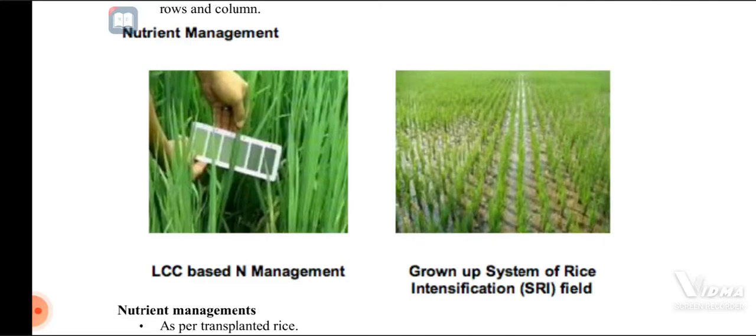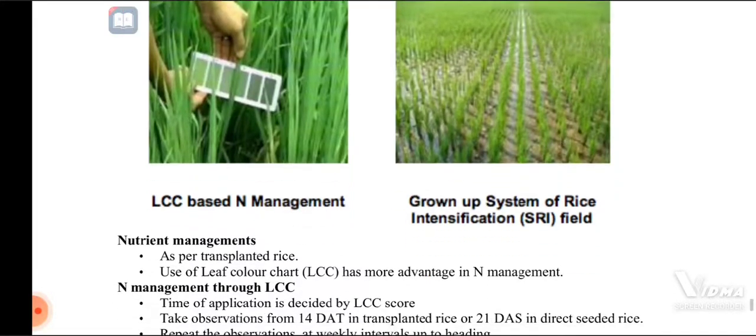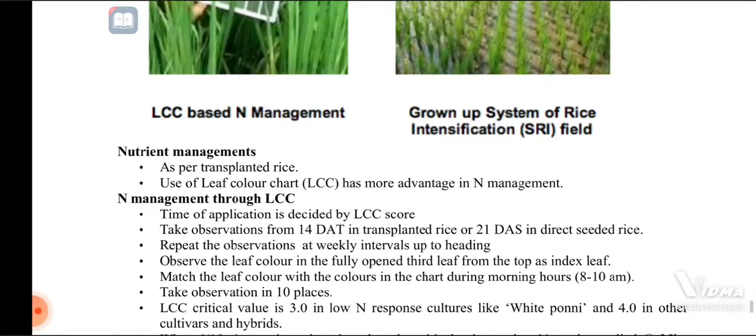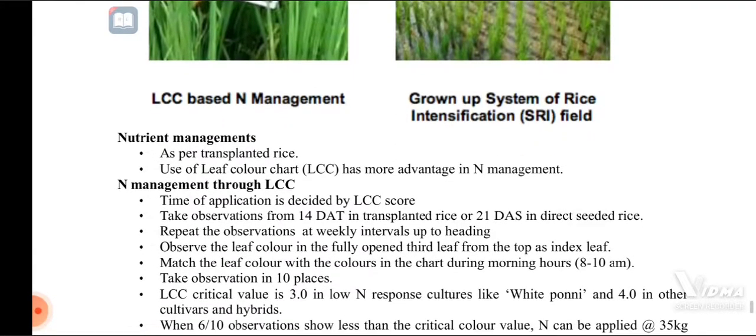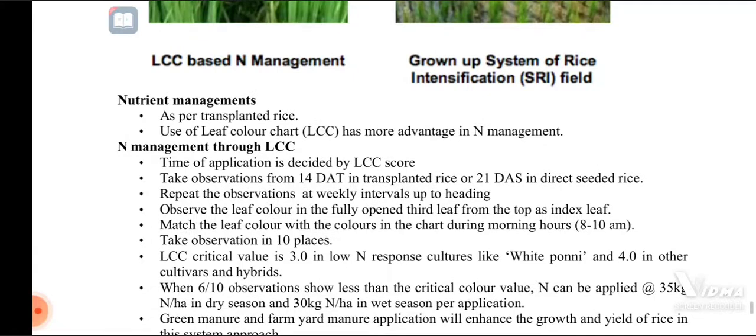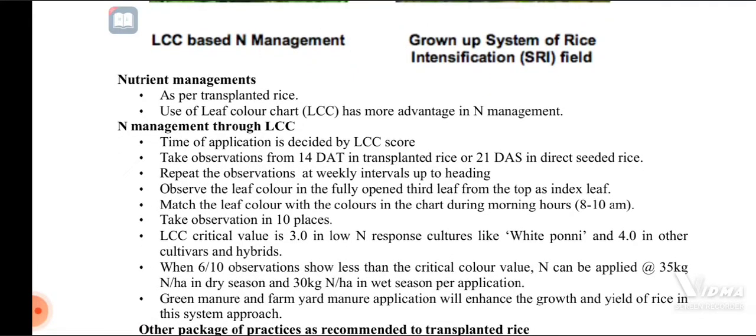The second picture shows a grown up SRI, system of rice intensification, field. It has very uniform row to row and plant to plant distance maintained, easily observed. Nutrient management is the same as for transplanted rice. Use of the leaf color chart has more advantages in nitrogen management.